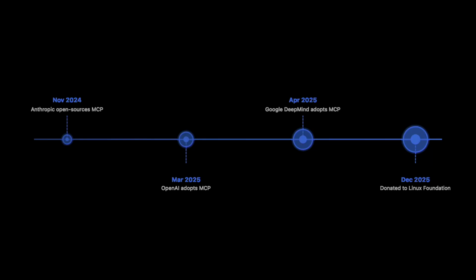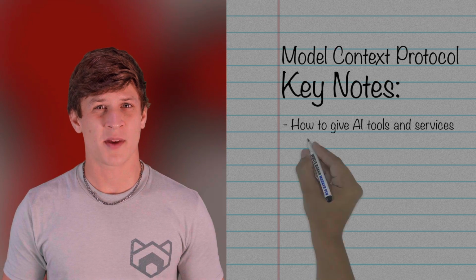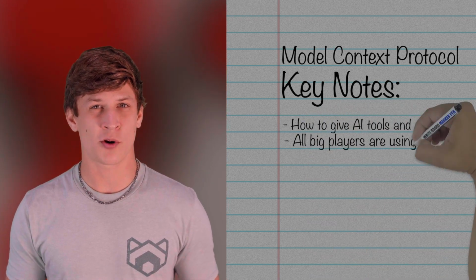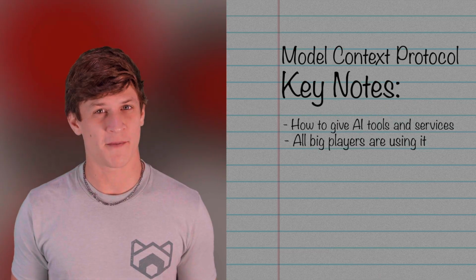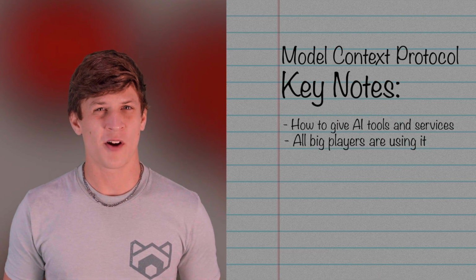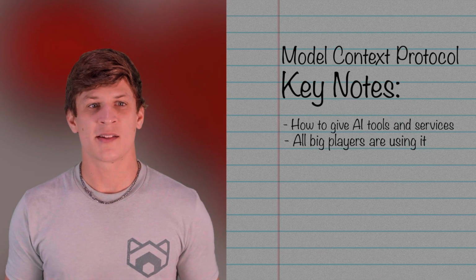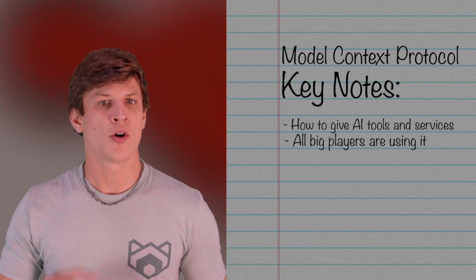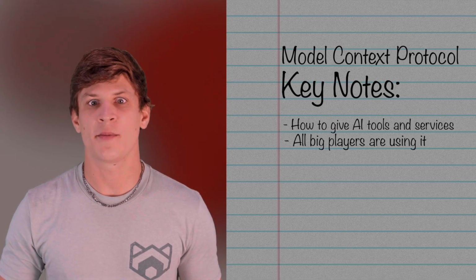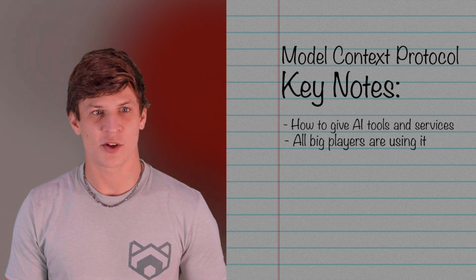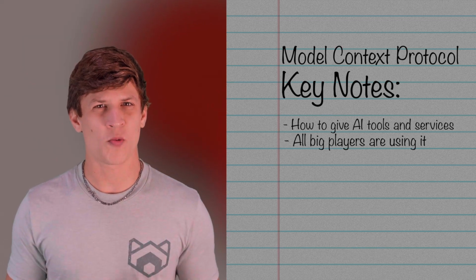It was created by Anthropic and open sourced in November of 2024, and then it became one of the fastest adopted protocols in the history of AI infrastructure. Within a year, it went from just an internal experiment to something backed by OpenAI, Google, Microsoft, AWS, and even the Linux Foundation. So let's break down why.